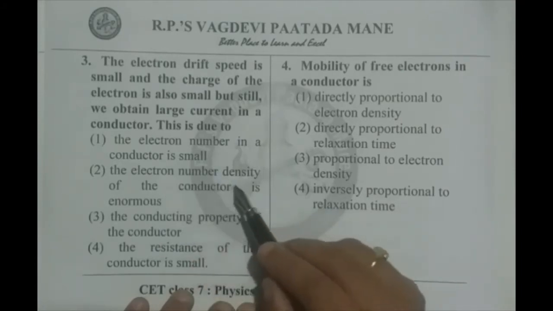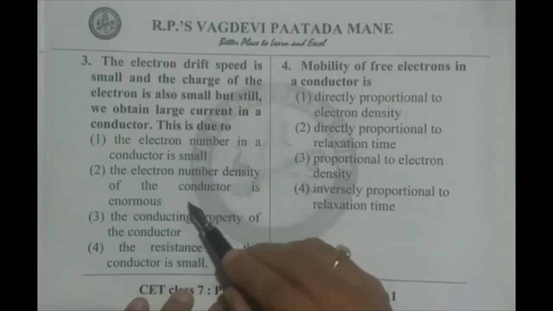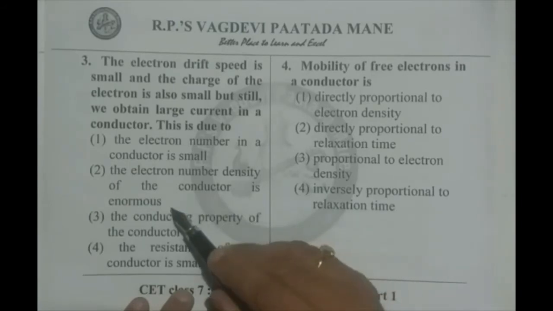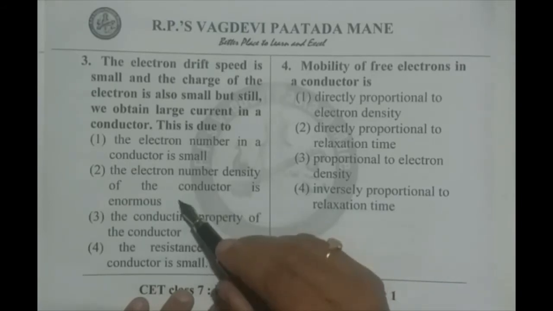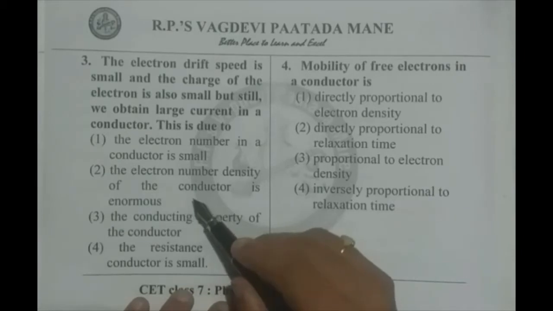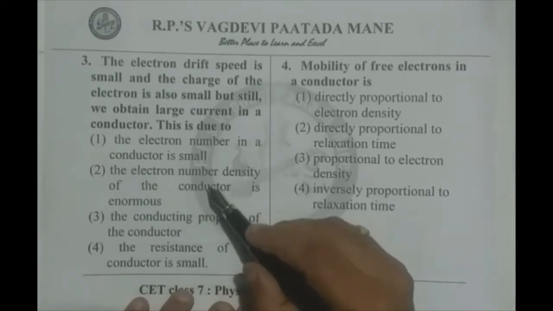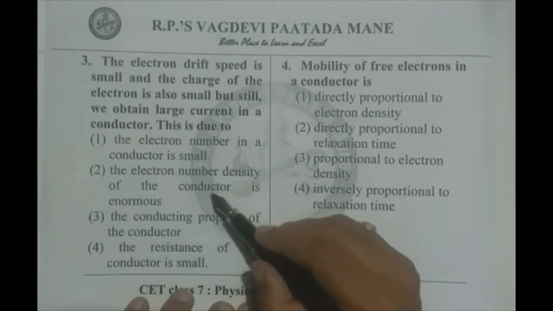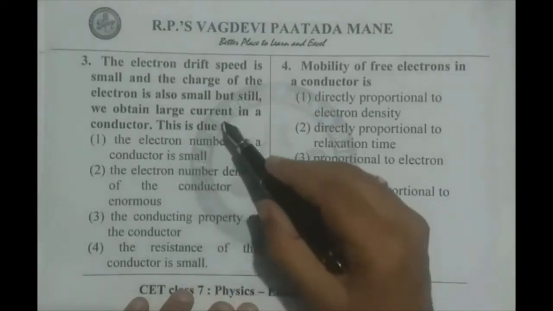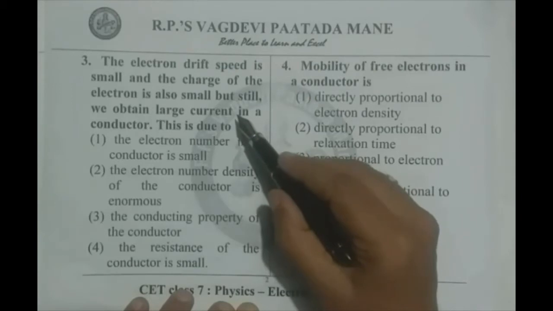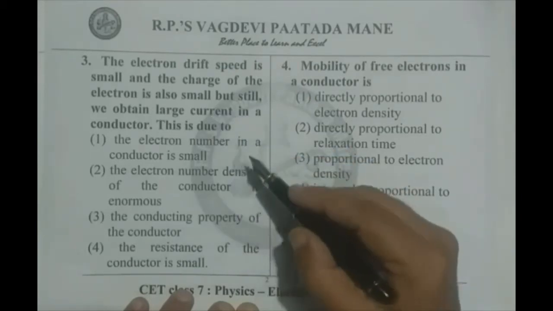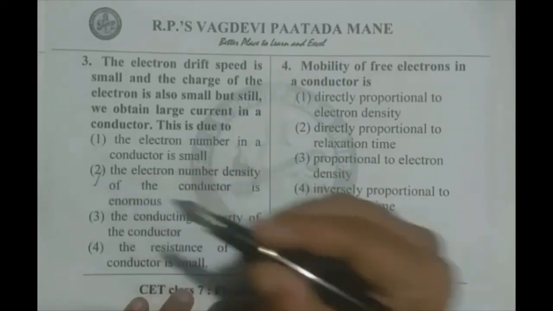The electron number density of the conductor is enormous. This is correct because n value is of the order of 10 raised to 25 or 26 in metals. Therefore, this large number of free electrons will contribute to the large current even when other factors are very small. So option 2 is correct.